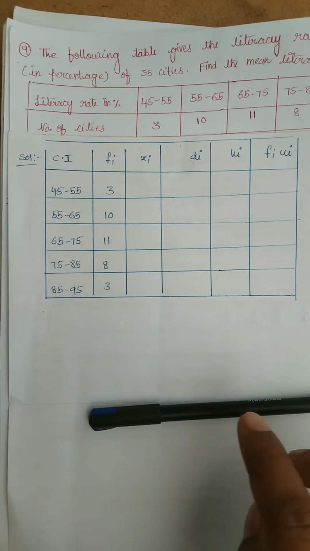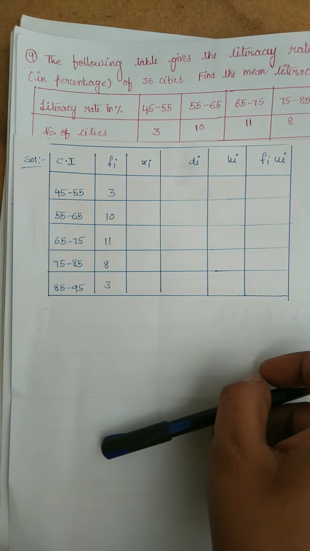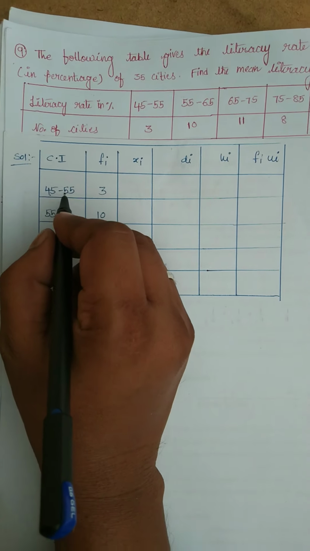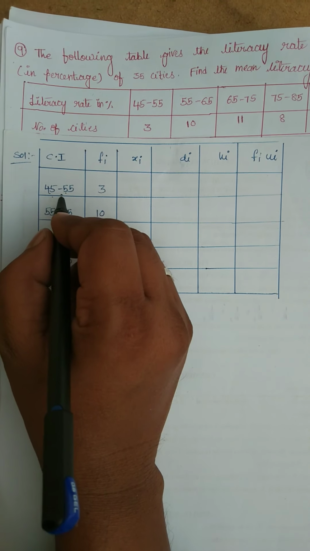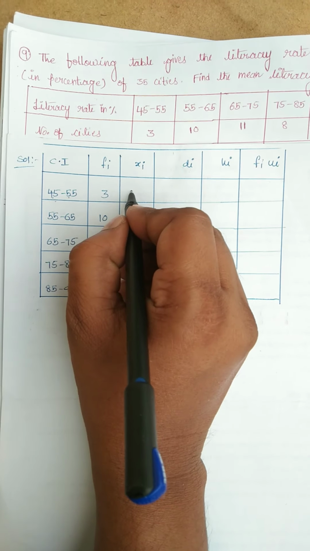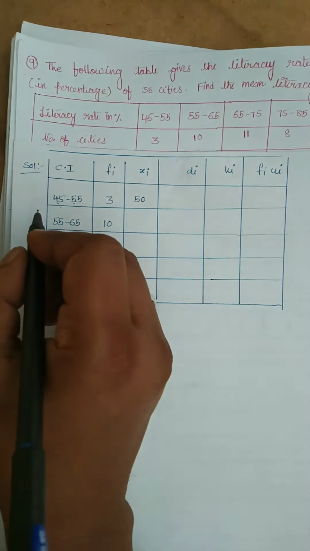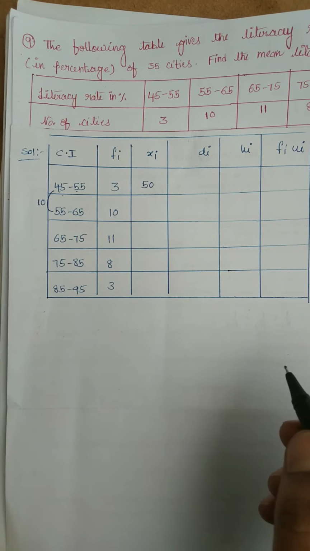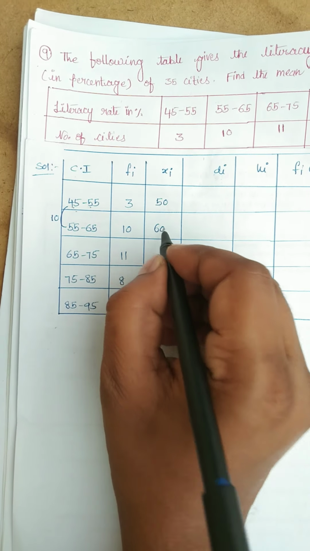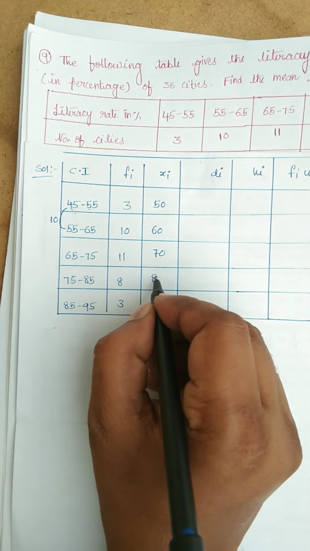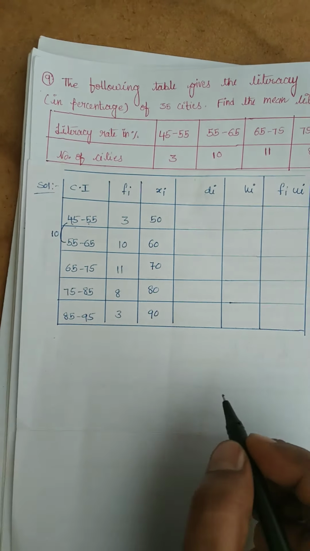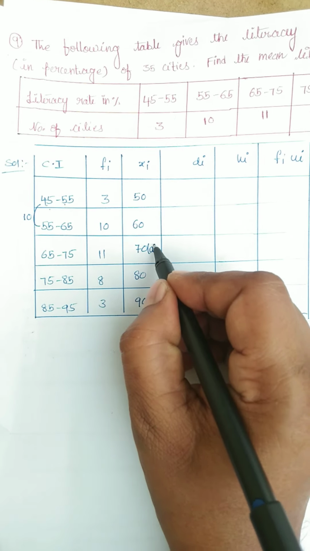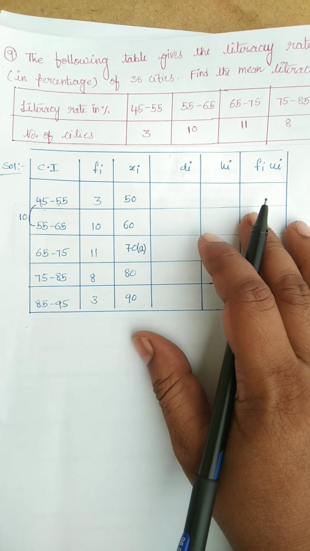So the first thing is we have to find the mid value. What is the mid value of 45 to 55? Lower limit is 45, upper limit is 55, 45 plus 55 is 100, 100 by 2 is 50. As the difference between two successive class intervals is 10, here also the difference will be 10: 60, 70, 80, 90. So what is A here? One among xi we need to consider as A. So our A value is 70 here.